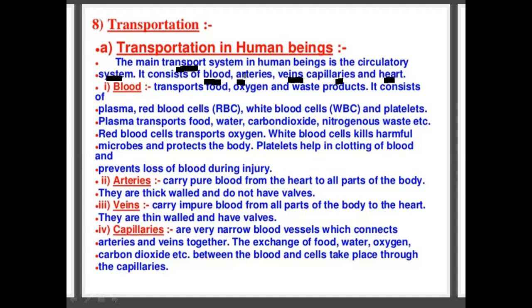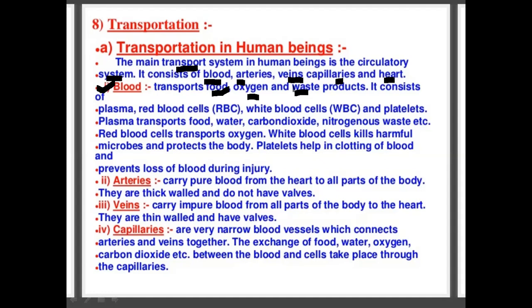They are the circulatory organs which help in the transportation of different products from one place to another place of the body, through the blood, arteries, veins, capillaries, and heart. So they are all known as the circulatory system. Let's know one by one what the function of each is. The first is the blood. Blood transports food, oxygen, and waste product.